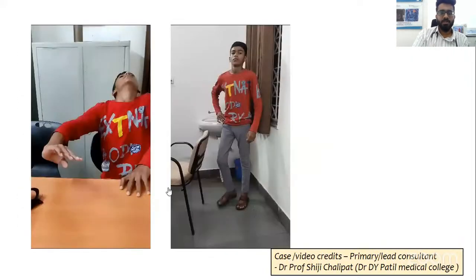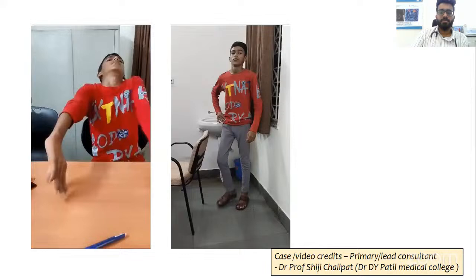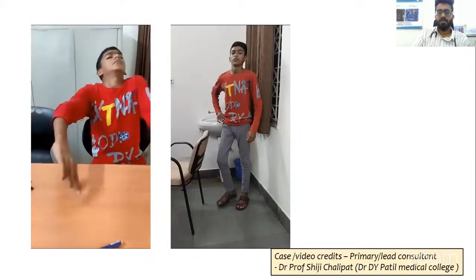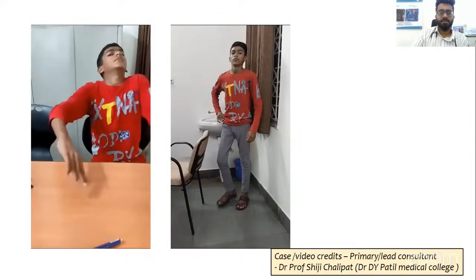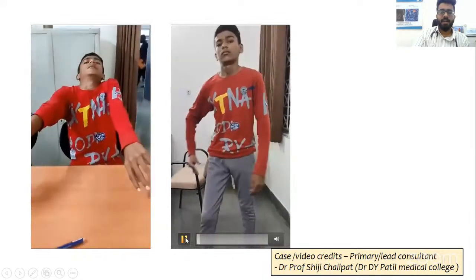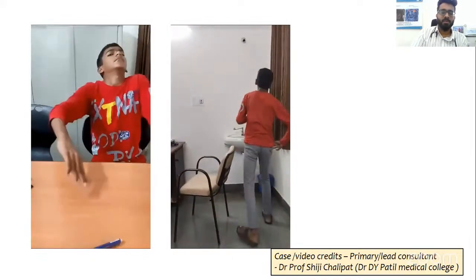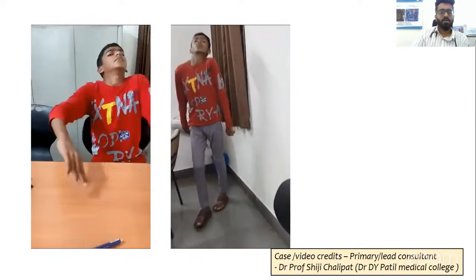This is a child who has come with a history of these movements since the last 6 months, a 12-year-old child. If you see, try to identify the movement disorder in this patient. We'll play the video again, second video as well. This child had these movements throughout the day, but when he's sleeping, he's completely normal. So he has some sort of dystonic movements.